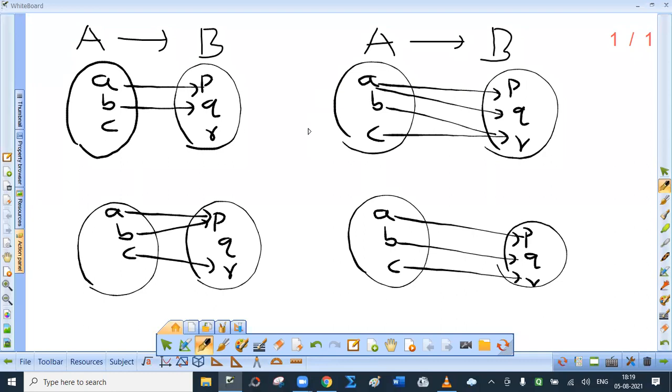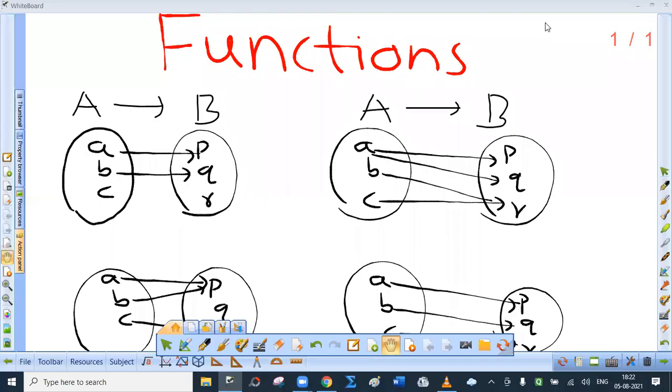Now, out of these four relations, the first one is not a function. The second one is not a function. The third one is a function, this one, see the arrow. And the fourth one is also a function. Now, can you tell me the criterion? Okay, I'll tell you the answer.